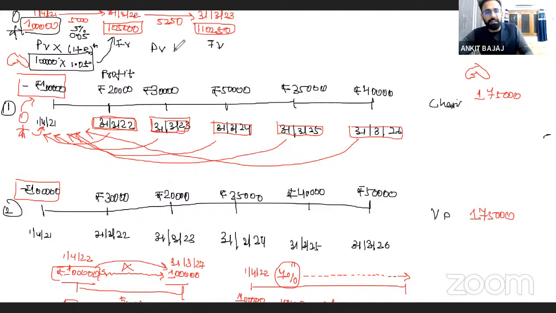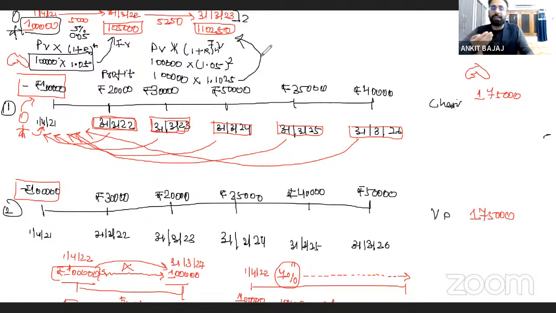Here the formula will change, and you will take present value into 1 plus r power n. Now n is going to be 2 because we are calculating the value for the year ending 31st March 2023. So here it will be 1 lakh into 1.05 square. If I do 1.05 into 1.05, that is 1.1025. If you multiply these values, you will get the same answer. So this is how I'm calculating future value.